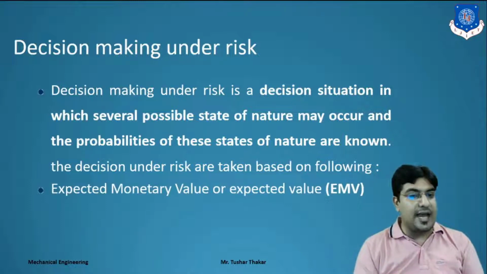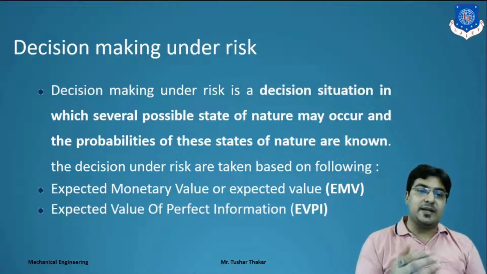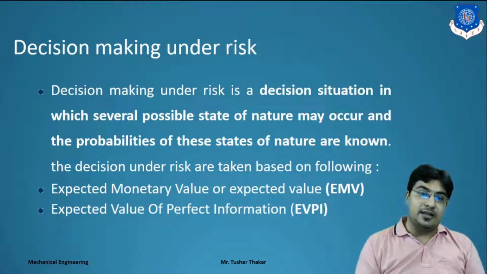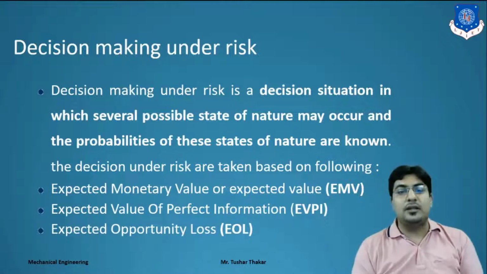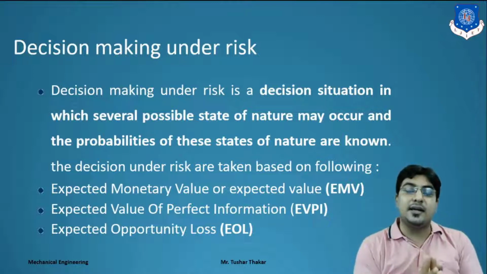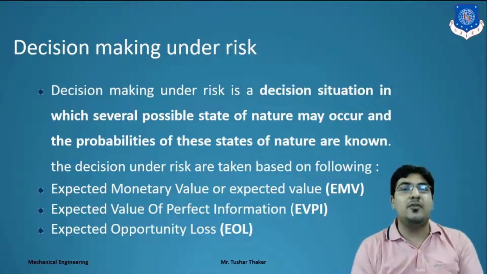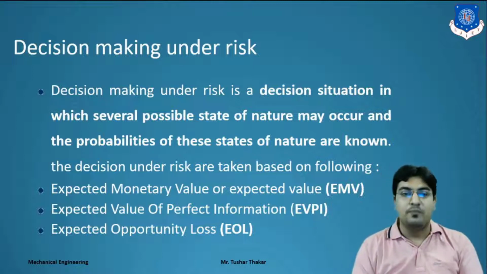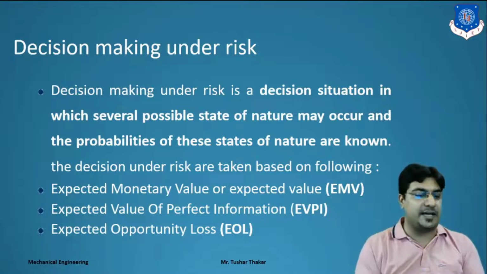So here we calculate the expected monetary value, that is EMV. We calculate the expected value of perfect information, that is EVPI. Also we calculate the expected opportunity loss, that is EOL. Clear? So all three criteria we have to calculate. In the last decision making under uncertainty, we considered 5 criteria. Here we consider 3 values.